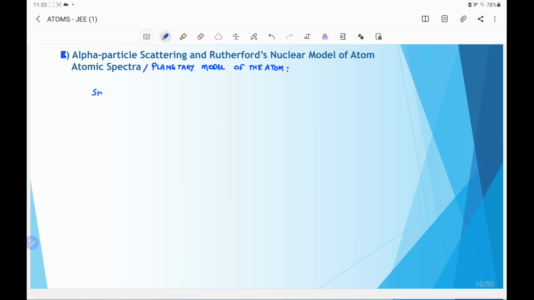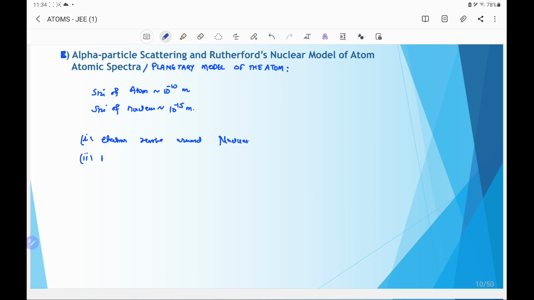The size or the radius of the atom is of the order of 10 power minus 10 meter, while the size of the nucleus is of the order of 10 power minus 15 meter. As per this model, electrons in orbit revolve around the positively charged nucleus like planets move around the sun.